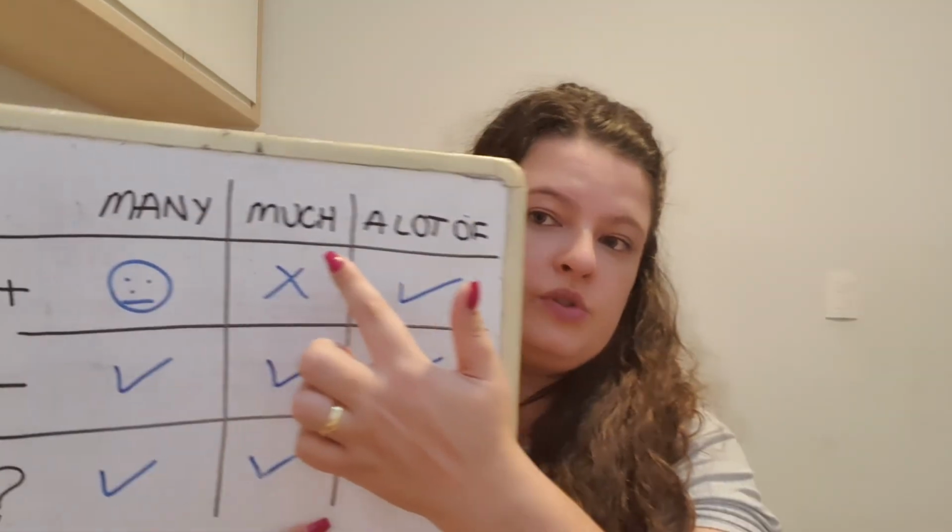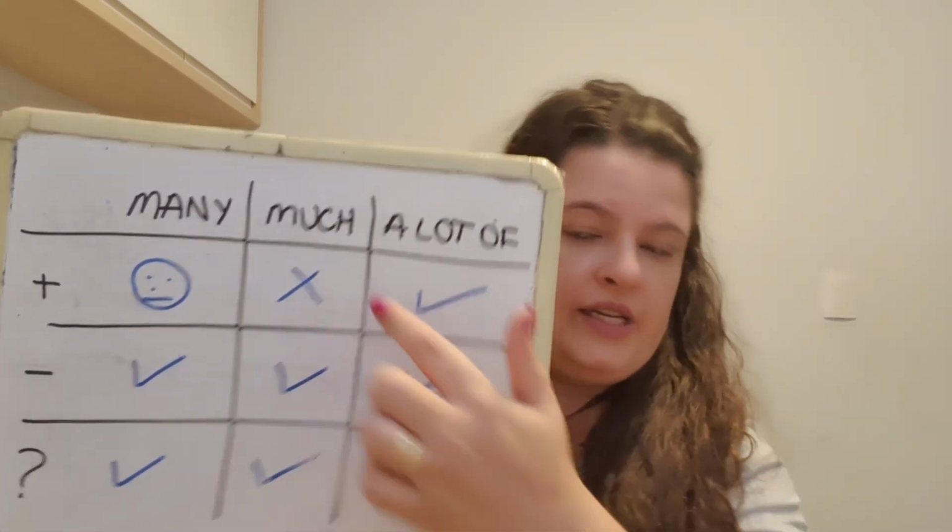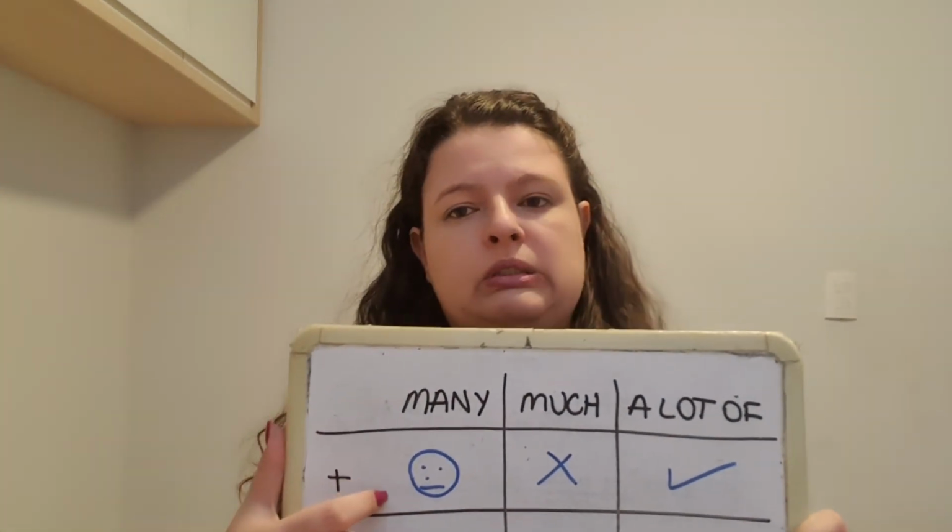Much can only be used in negatives or questions. We are not going to say, I have much time. Don't say that. That sounds really weird. And I drew a little face here on many for affirmative because it's not necessarily wrong, but it sounds really weird because it's super formal. I have many friends, you know. When you say something like that, you need to do a British accent. It's not that it's wrong, it's just weird because it's super formal.